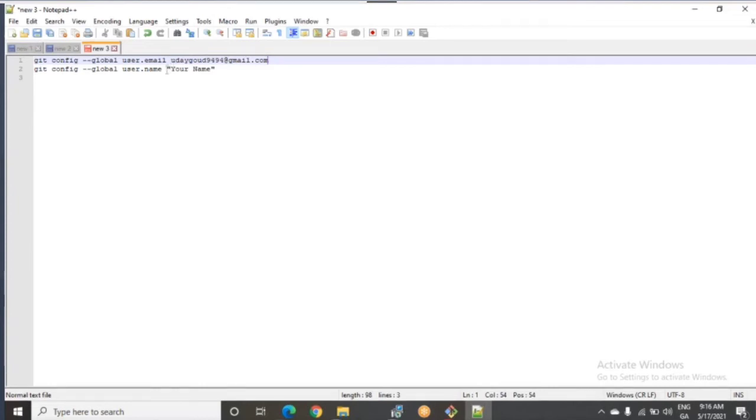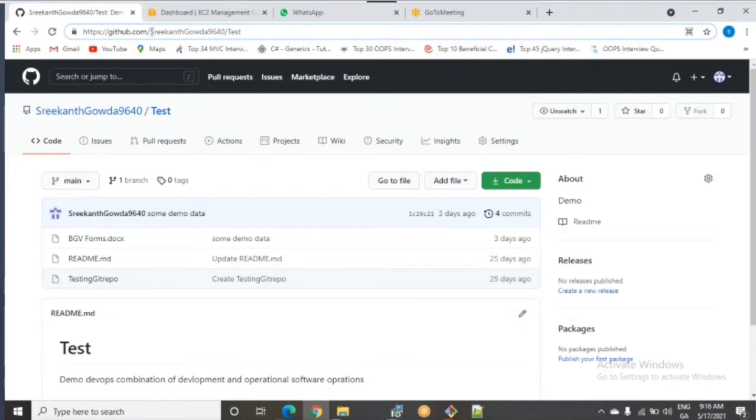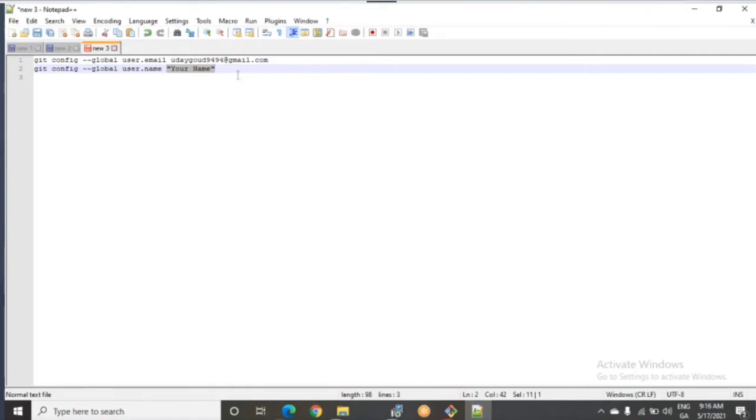Go to GitHub account, front end. That username, copy. Very good. Go to Notepad++. Wherever that username is, paste it.